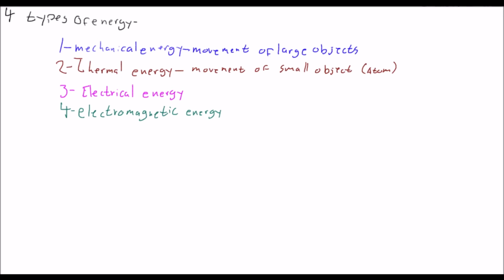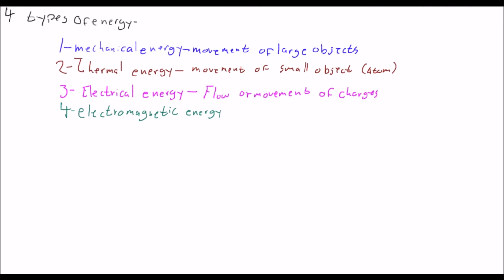Electrical energy is still the movement of small objects, but specifically the flow or movement of charges. So think electrons and protons.